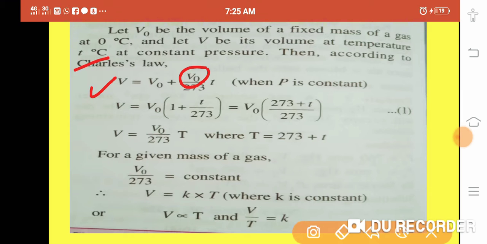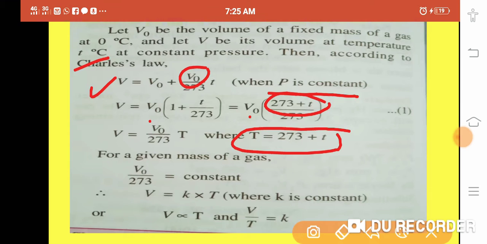Now, this is at constant pressure. Once again I am telling, there it should be V naught into T by 273. So V naught we have to take common from here. So what will happen? 273 plus T upon this. This 273 plus T is the absolute temperature, capital T. So what will happen? V is equal to V naught upon 273 into T.